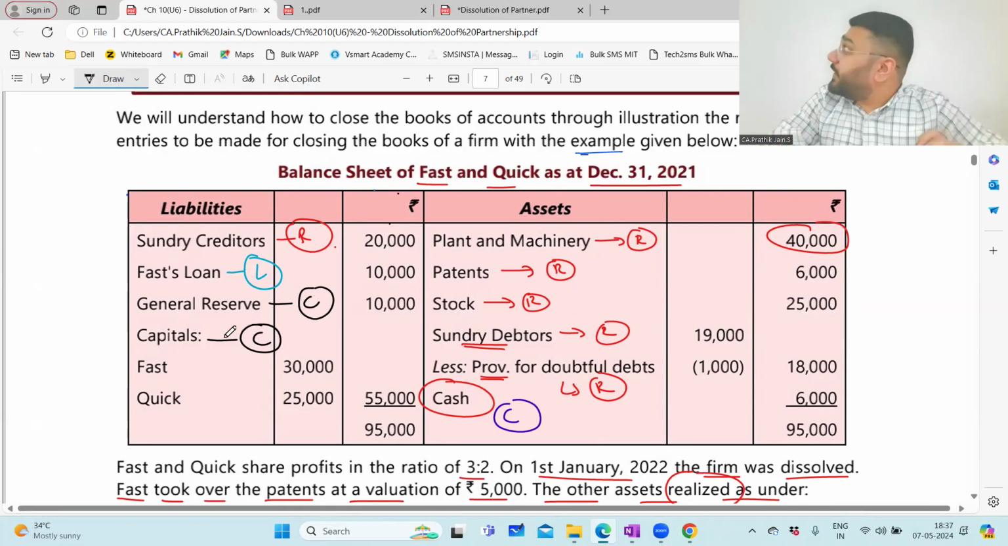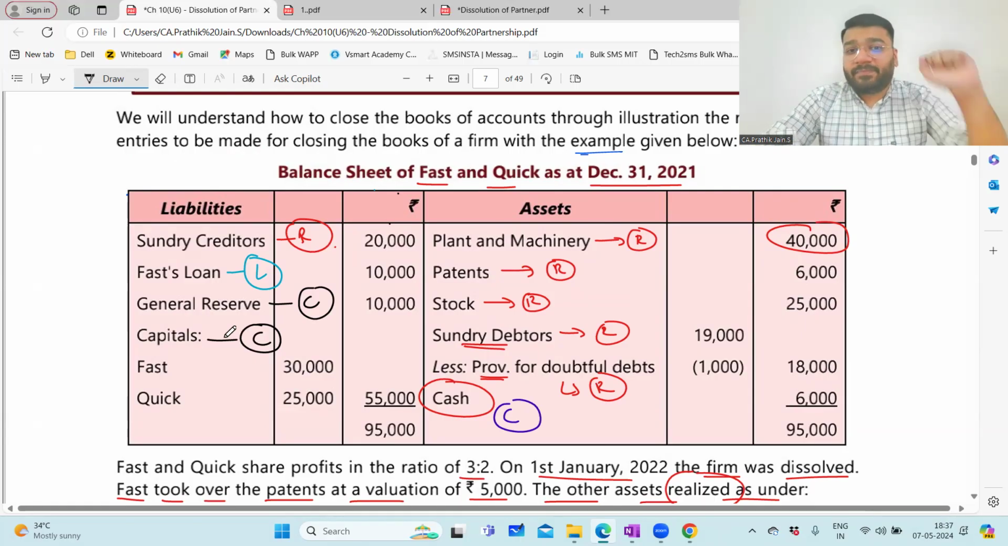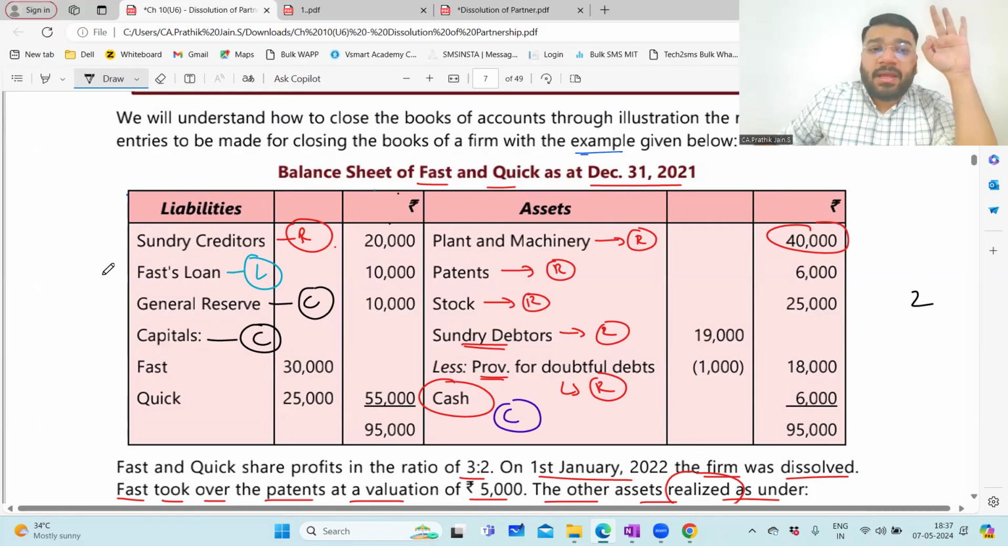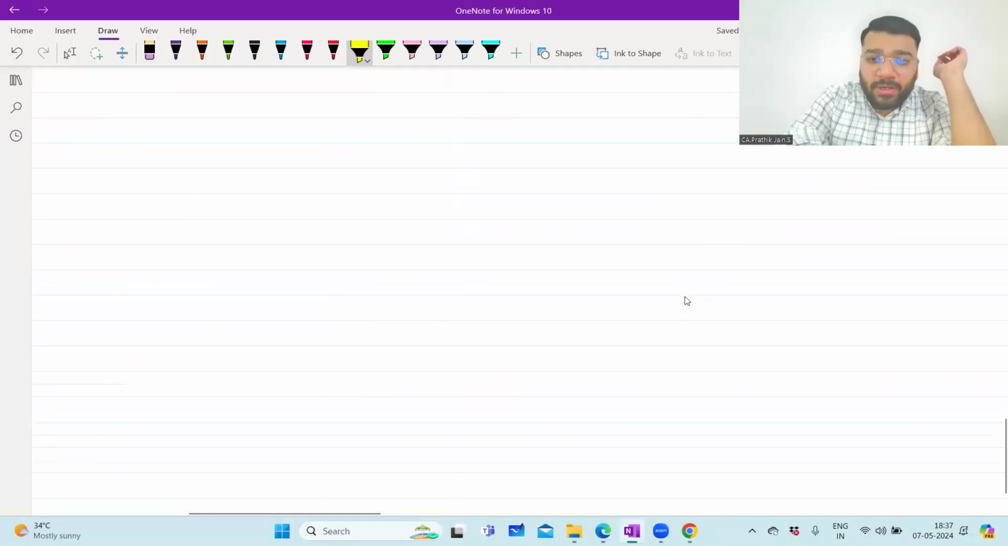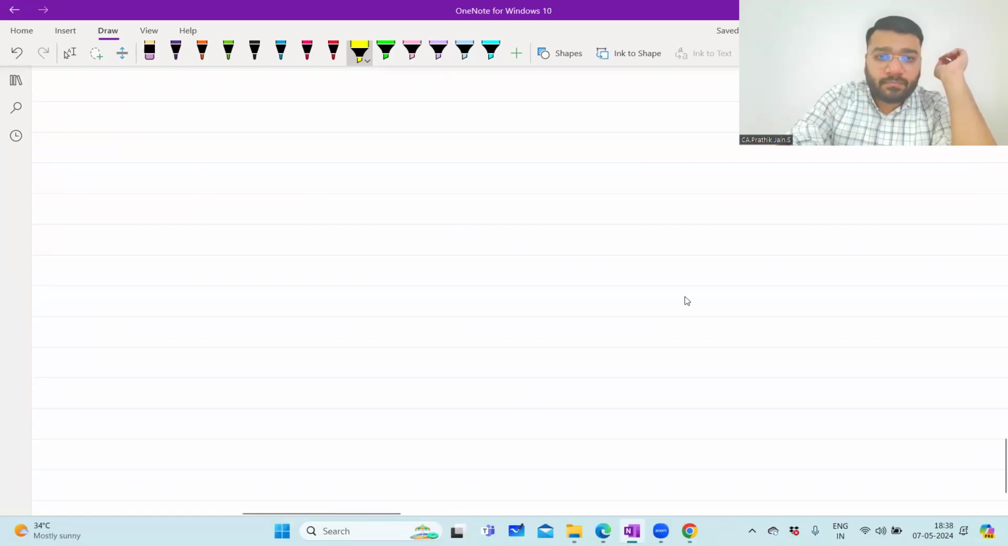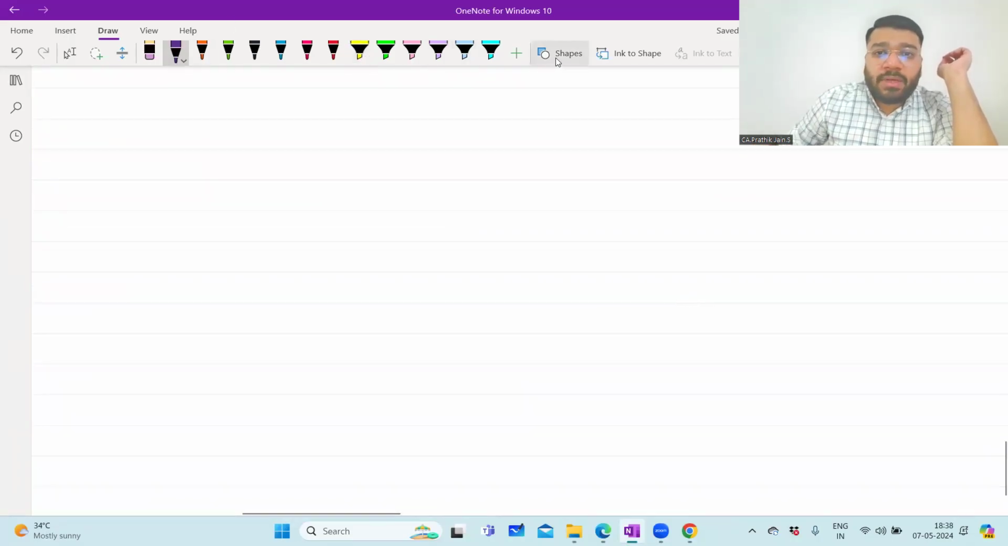So how many colors can you see on the screen? How many accounts in total do you have to prepare? Realization account 1, cash account 2. So 2 here, asset side. And Fast's loan account 3 and capital account 4. So 4 accounts. Please open 4 ledgers. The realization account will be a little bigger one.